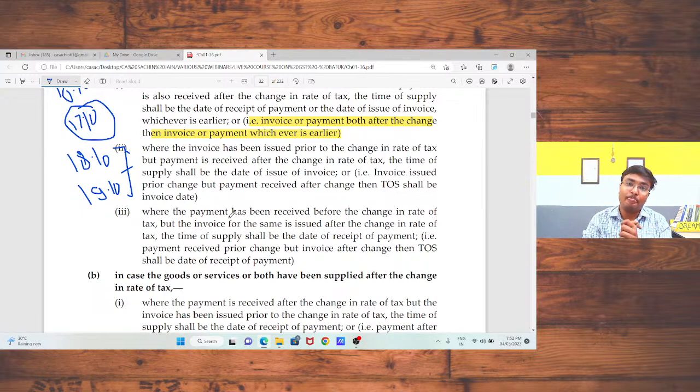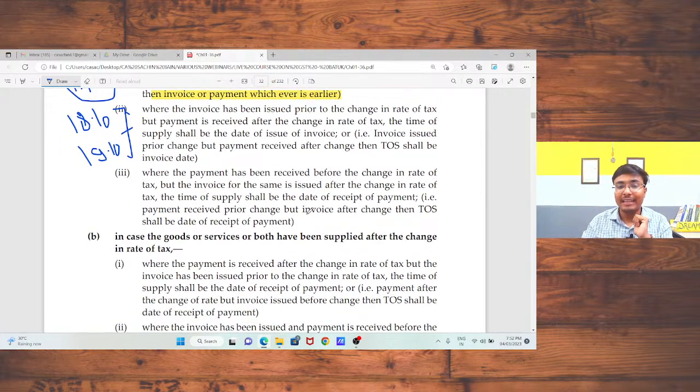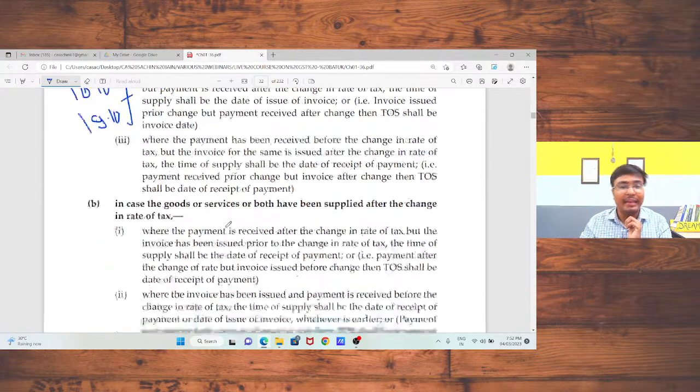In that case, after the change in rate, the rate will be 18%, but the time of supply will be your invoice date. In that case, the rate of GST will be your 12% only. So that is the effect on your tax rate, the time of supply. Okay, sir. Next, if payment is received prior to the change but the invoice is after the change, in that case your date of receipt of payment is your time of supply. Okay.